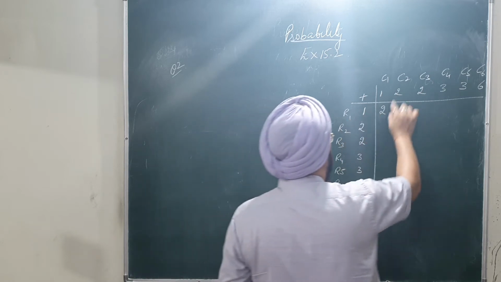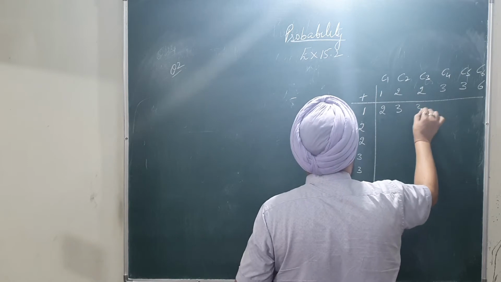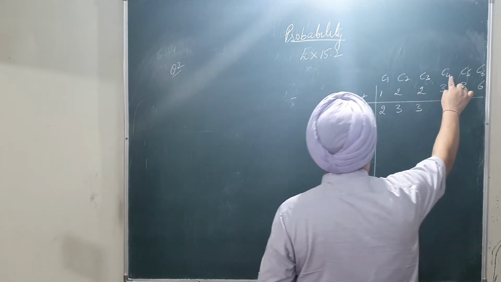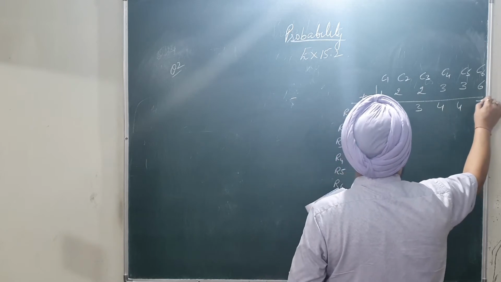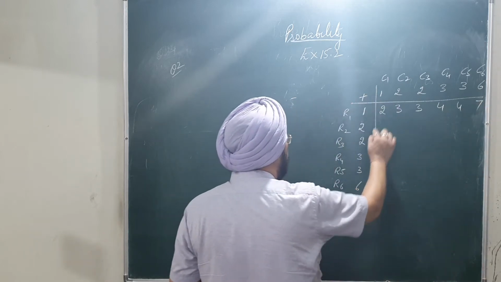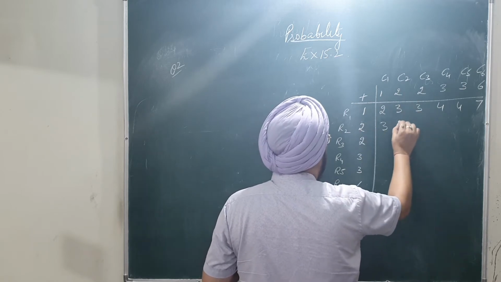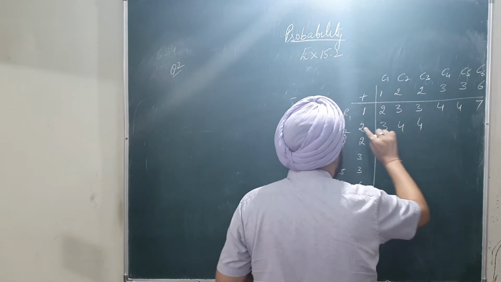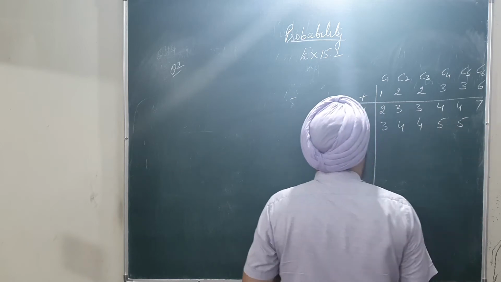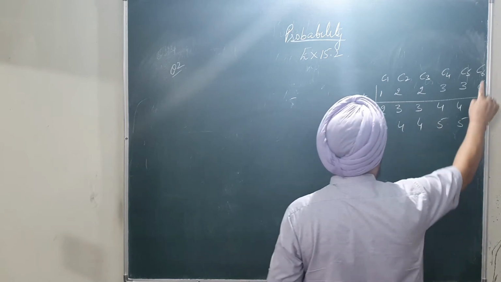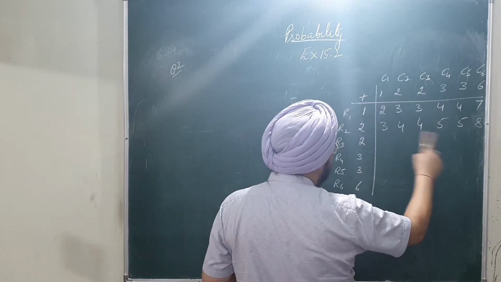So first row, second column, add up. First row and third column, first row and fourth column, then similarly second row and each column. So similarly add all these to complete the table.